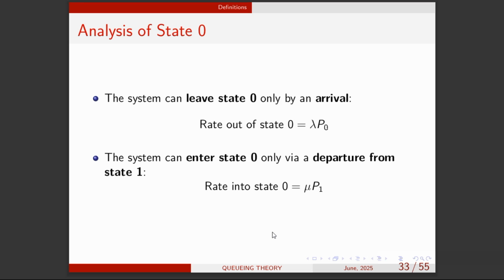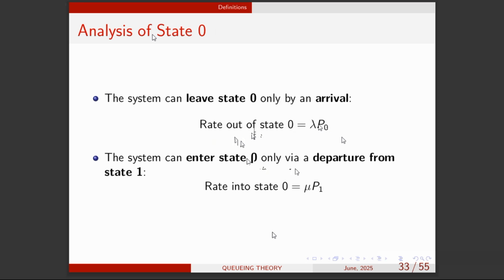So when you add the two of them, those are the two possibilities we can actually have with no customer in the system, right? So the two must be equal. Using the rate balance principle, remember we said that the rate at which you go out and enter the same state is equal. So that means that lambda p naught should be equal to mu p1. And this is our first steady state rate balance equation.